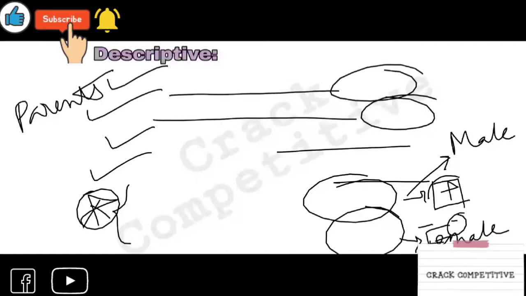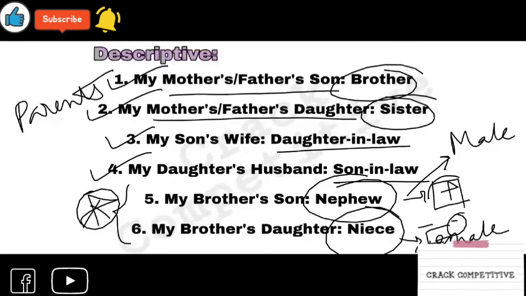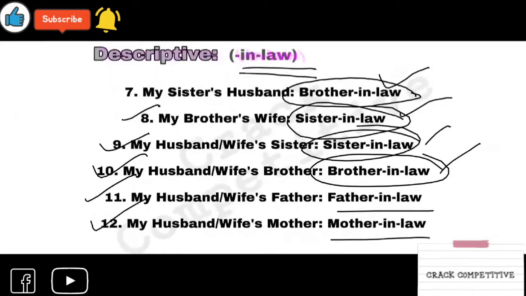These are the descriptive parts we have learned. If you have any problem regarding in-law, or nephew, niece, or anything regarding this session, please comment. I will try to reply. I will obviously reply to you, and I will try to solve the problem if I can. I think I can.